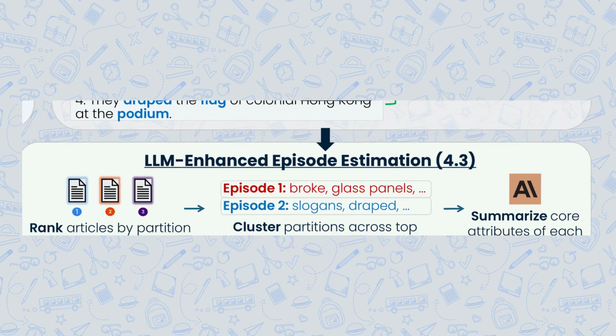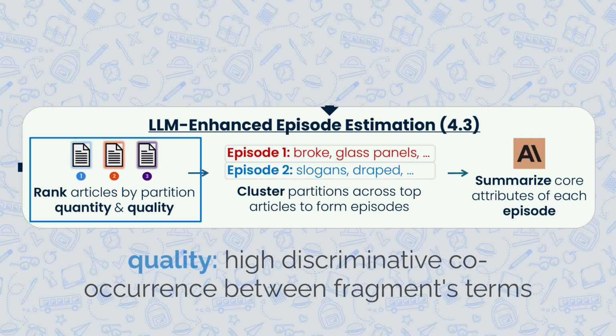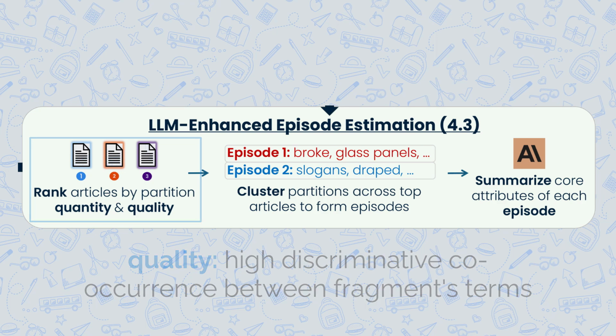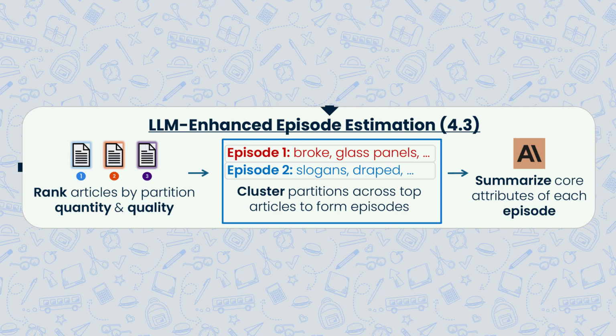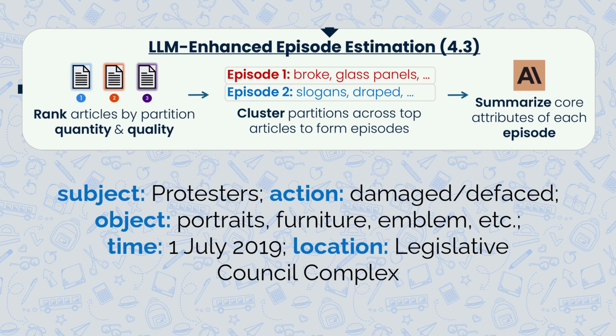Third, we perform LLM-enhanced episode estimation. We only use a few high-quality articles for this step. We rank the articles based on the quantity and quality of episode fragments contained within them. Now that we've partitioned the articles, we cluster similar segments from different articles together. We then use a language model to summarize each group into a clean, readable episode, describing who was involved, what happened, and where it took place.